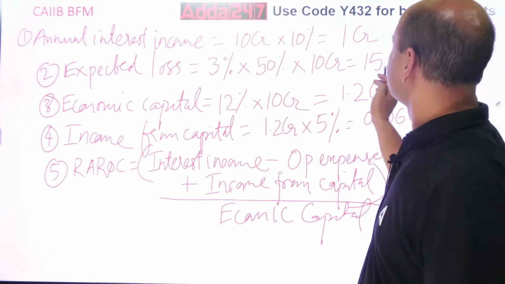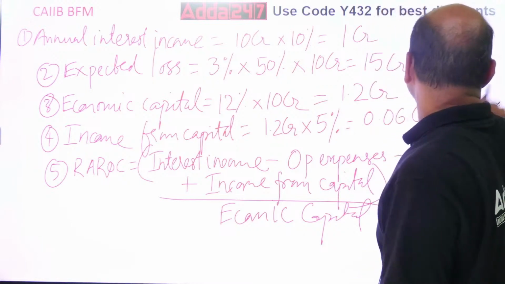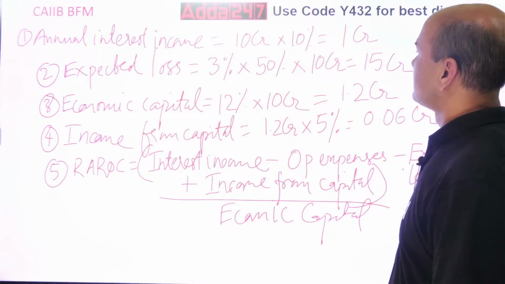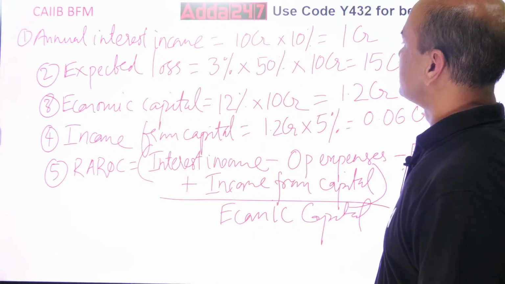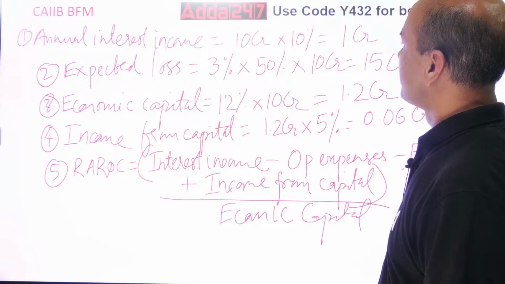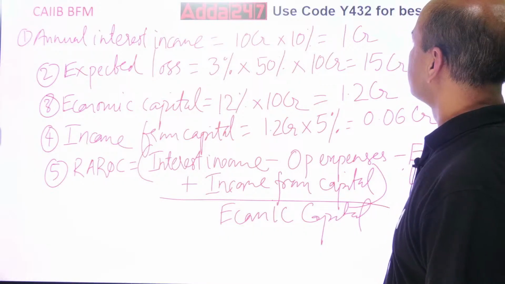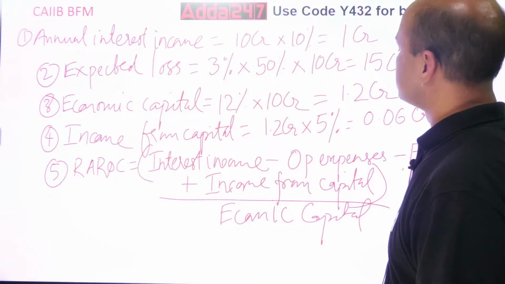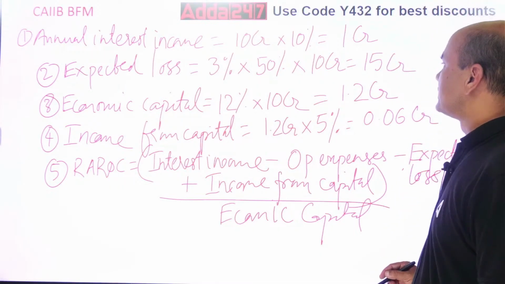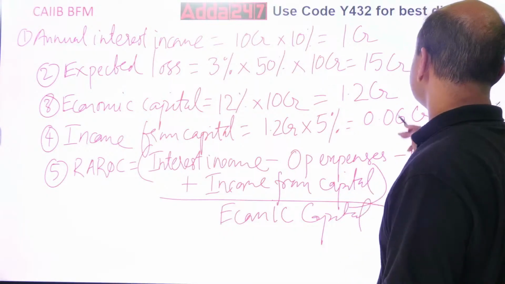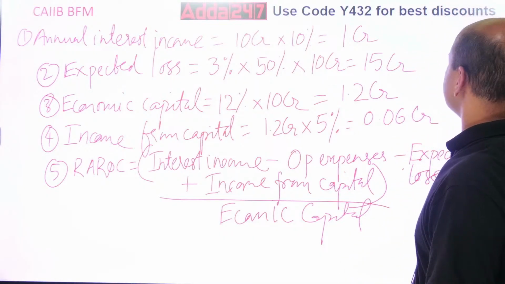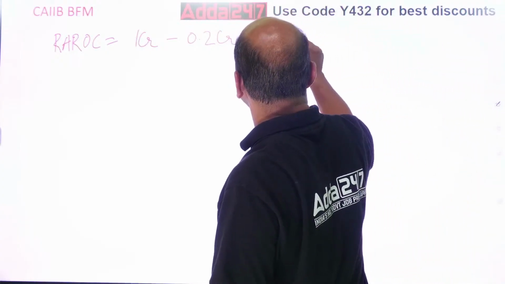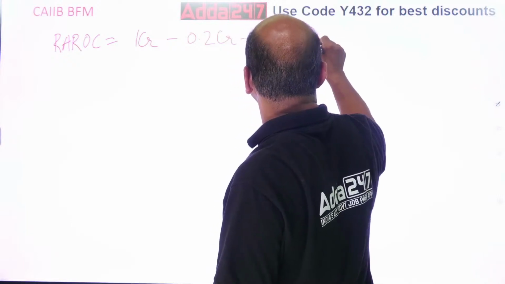What is the expected loss? 15 CR, right? 10 CR is the interest income, 1 CR, yeah. Minus expected losses 15 CR, correct. So this overall project will be in a loss, 15 CR.